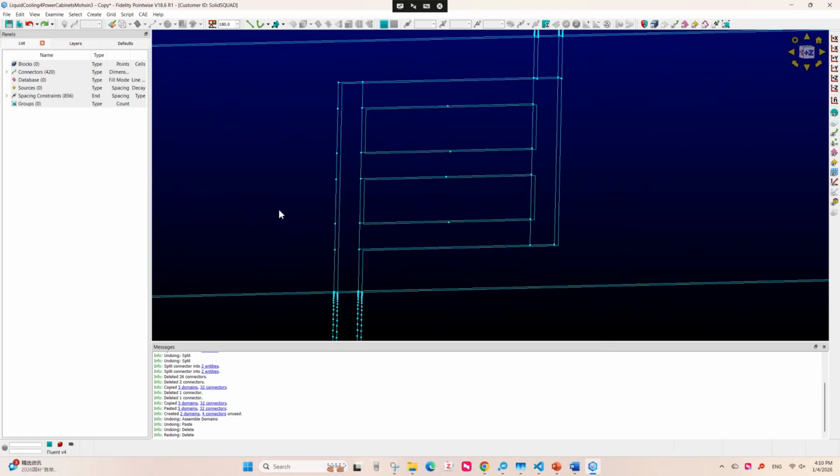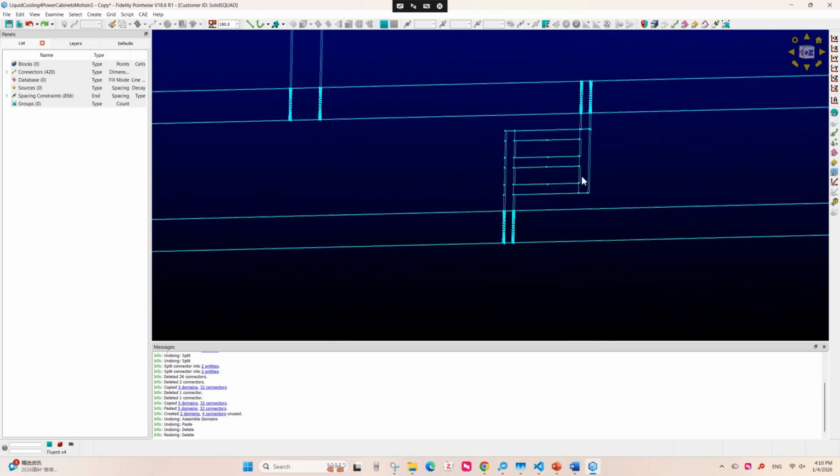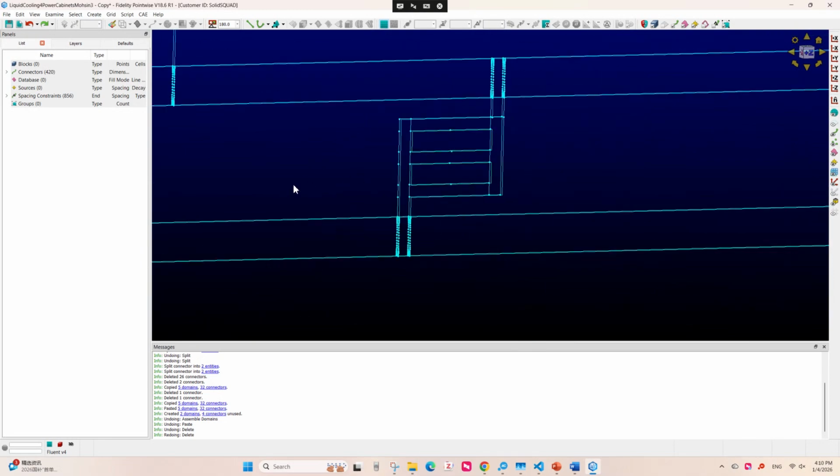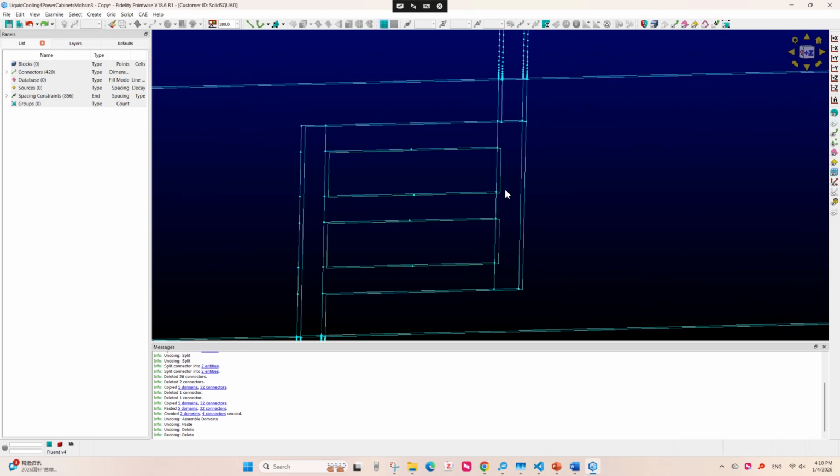Okay, here we have our model, and I will show you how to split these connectors. So this is a line connector.